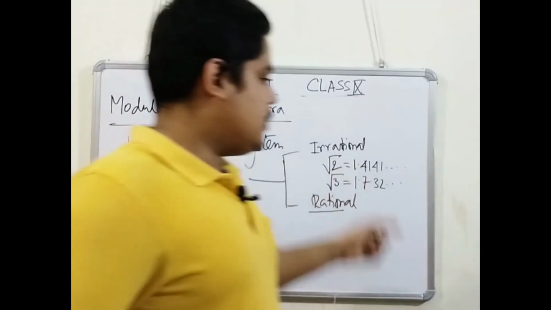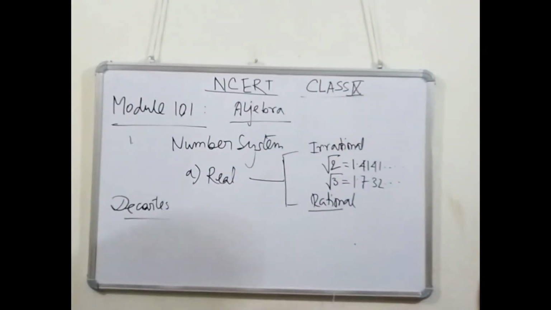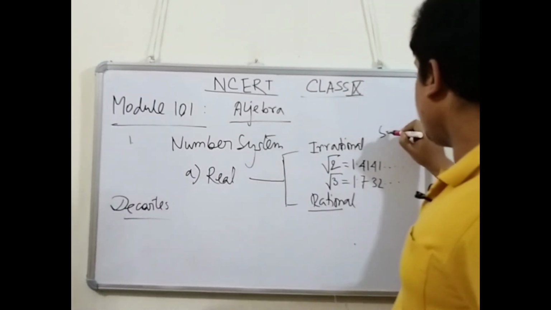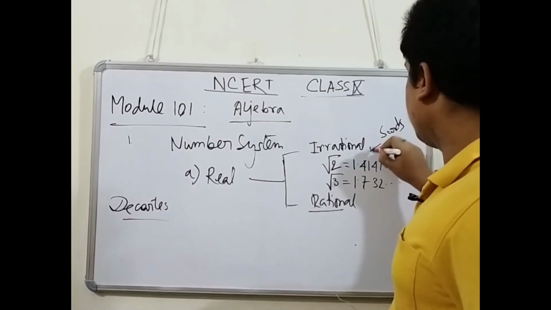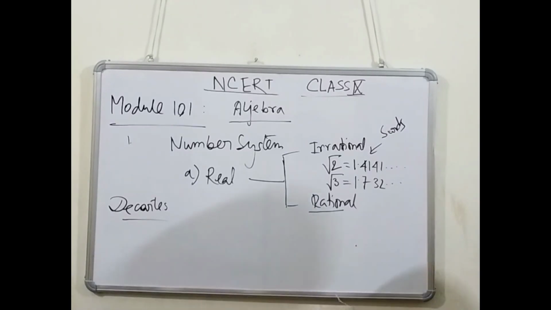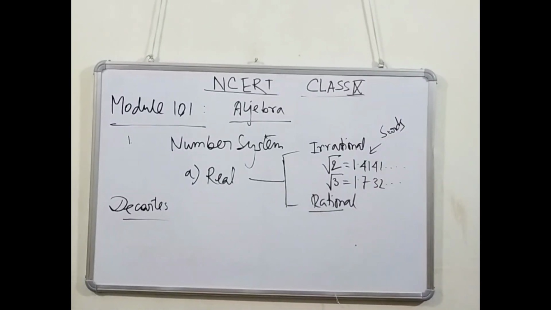Sometimes this mathematics part also comes with a term called surd, where we will work with rational and irrational numbers both. We will mostly work with irrational numbers.